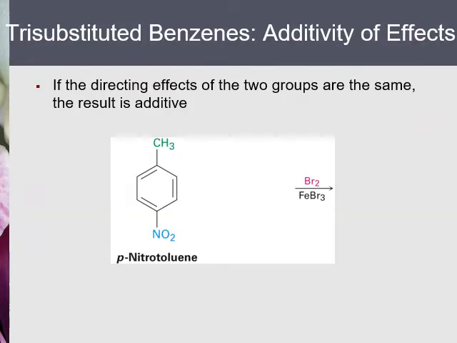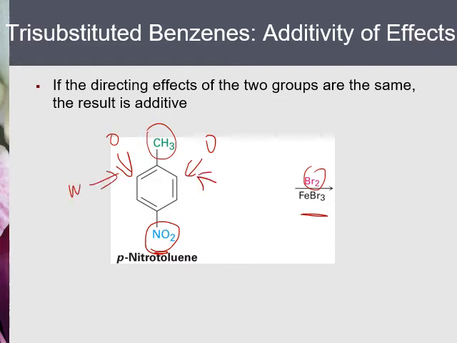Let's look at this bromination reaction. When you see bromine molecule with the catalyst iron bromide, you know it will replace one hydrogen by bromine. That's a bromination reaction. But where does the bromine go? We look at the two substituents in this molecule. You already have a methyl group, which is an ortho-para director. In this molecule, ortho is here for the methyl. And the para already has a nitro group, so it cannot go. On the other hand, nitro is a meta director. For nitro, meta is also the same location.